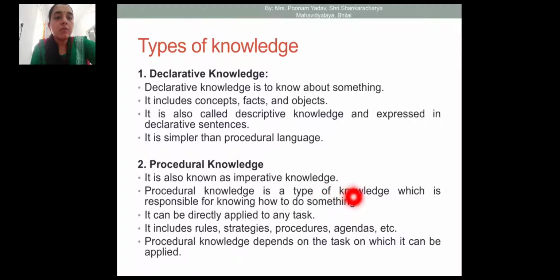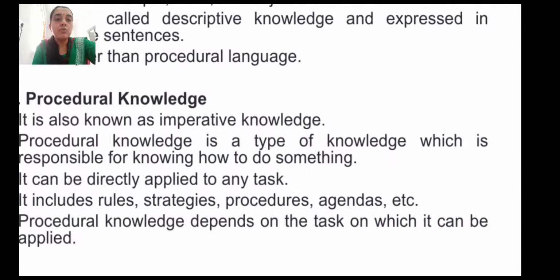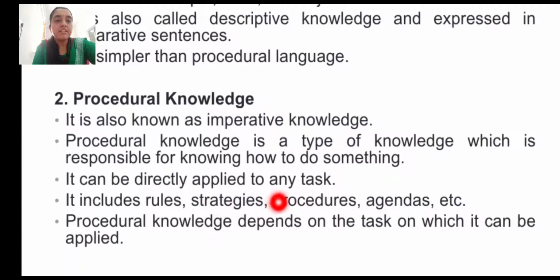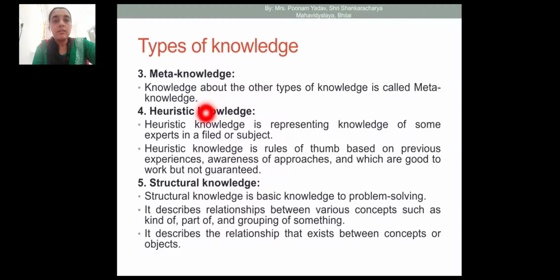Procedural knowledge is a type of knowledge which is responsible for knowing how to do something. In the form of procedures we represent the knowledge. It can be directly applied to any task. It includes rules, strategies, procedures, and agendas. Procedural knowledge depends on the task to which it can be applied. Next one is meta knowledge. It represents the knowledge about the knowledge.